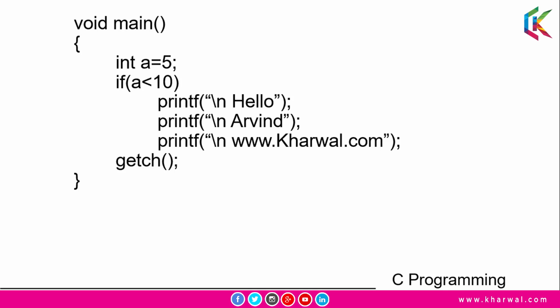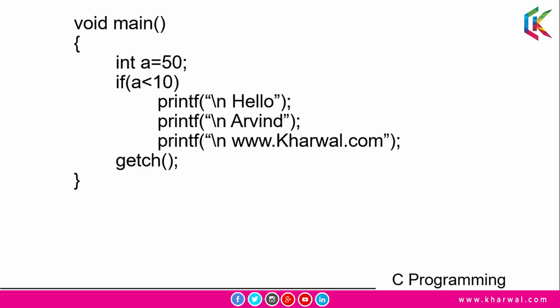Now guys, if I change the value of a to 50, in this case this condition will be false, then this statement will not be executed because this statement is in the scope of the if statement, and these 2 statements will be executed from the main function. So the output of this program will be Arvind and www.kharwal.com on separate lines.